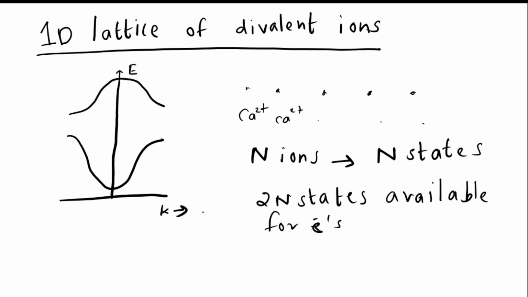Now, each ion gives away 2 electrons, so there will be 2n electrons. Therefore, all these states will be occupied, because there are 2n states and there are 2n electrons. Each electron occupies one of the 2n states. So the 2n states will be occupied.